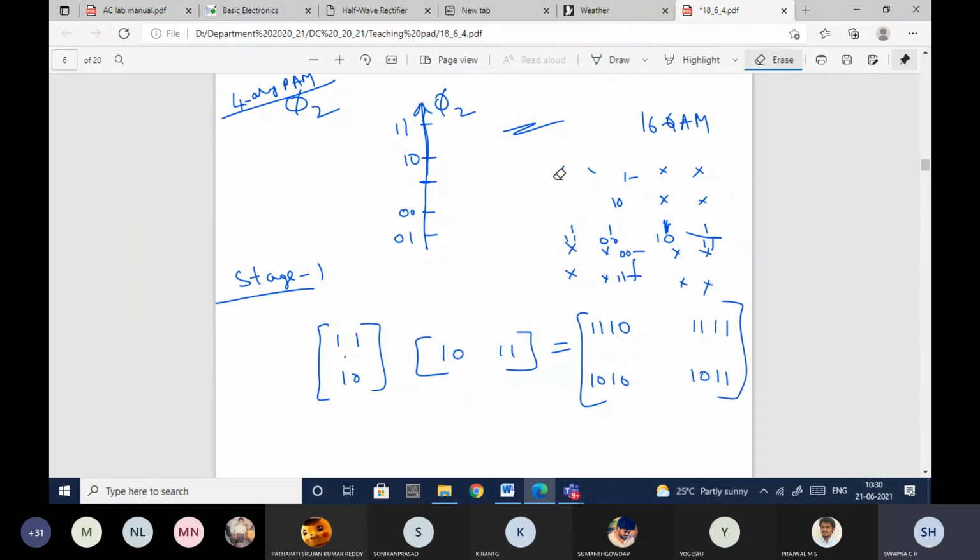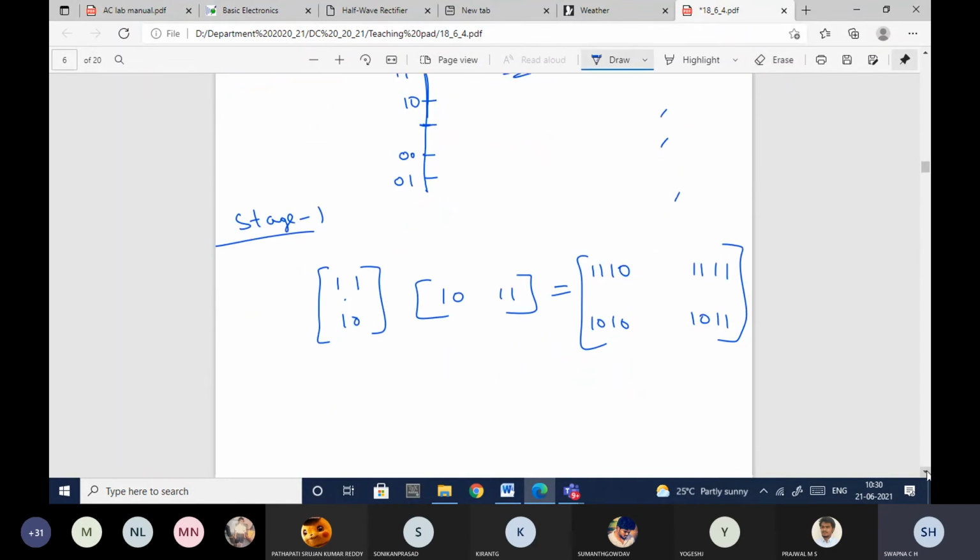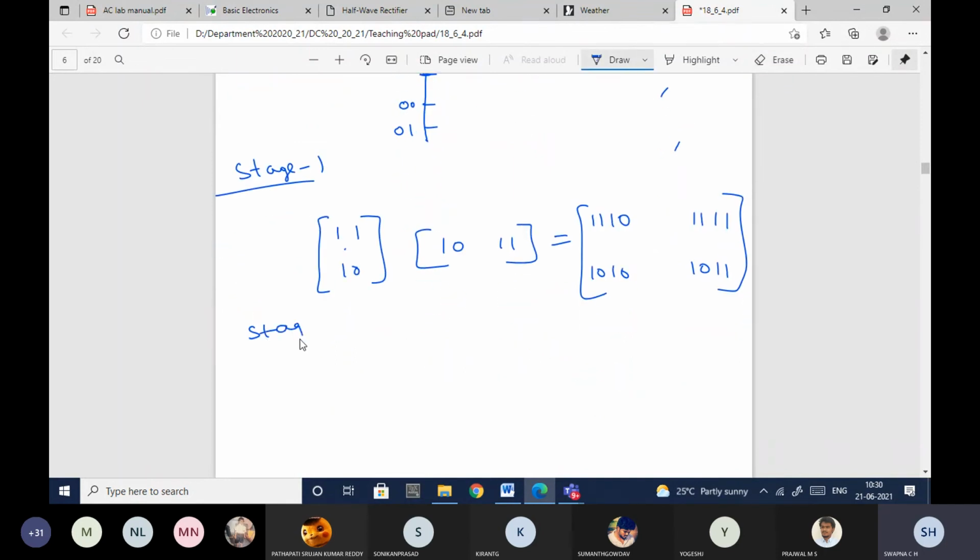So when you try to plot, you'll get accordingly. Let me just draw it later. This is the rough diagram which I have shown you, so that you'll understand what is happening there. Otherwise, using this we need to construct. This is stage 1.